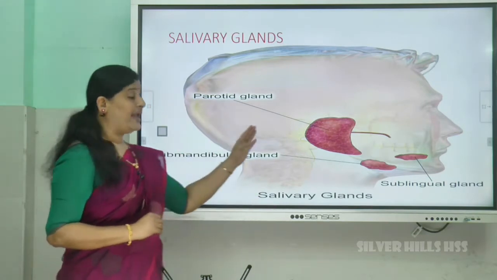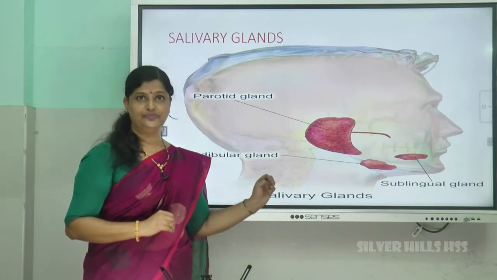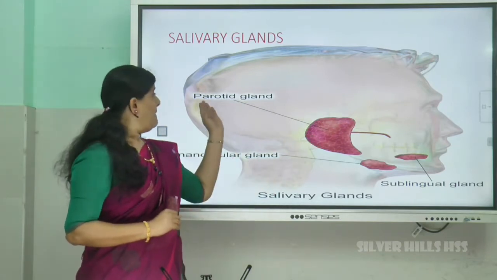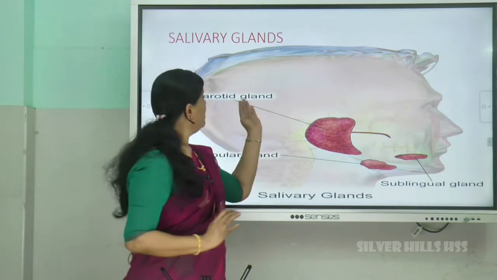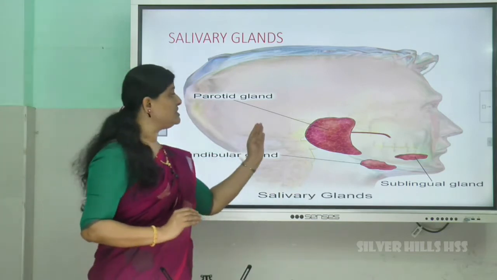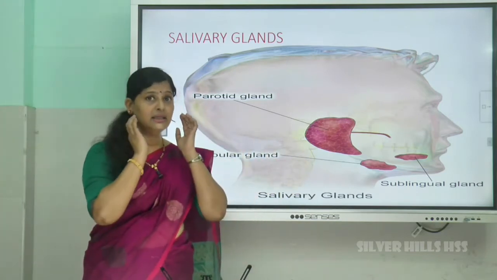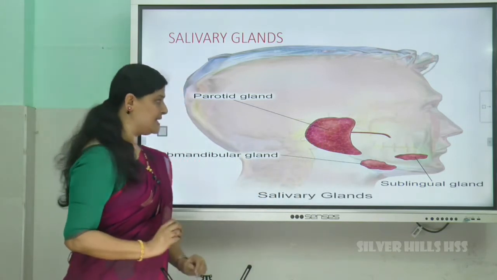The first pair of salivary glands is called the parotid gland. Par means near, and otid means something related to the ear. So, the position of the parotid gland is here. A pair of parotid glands are there.